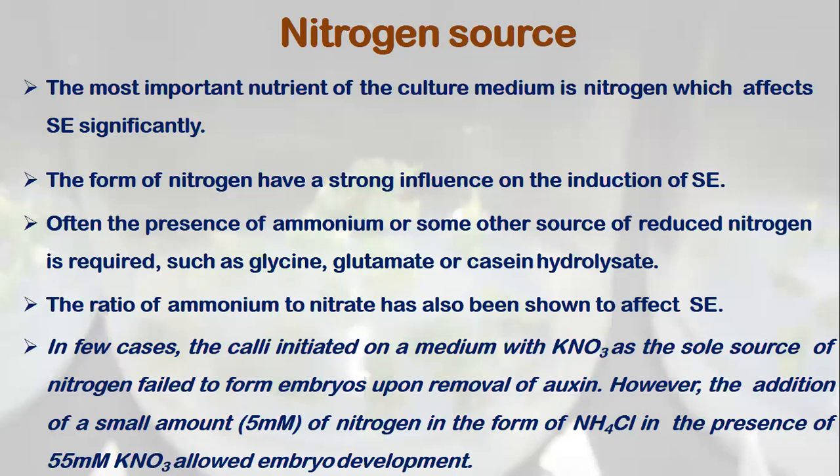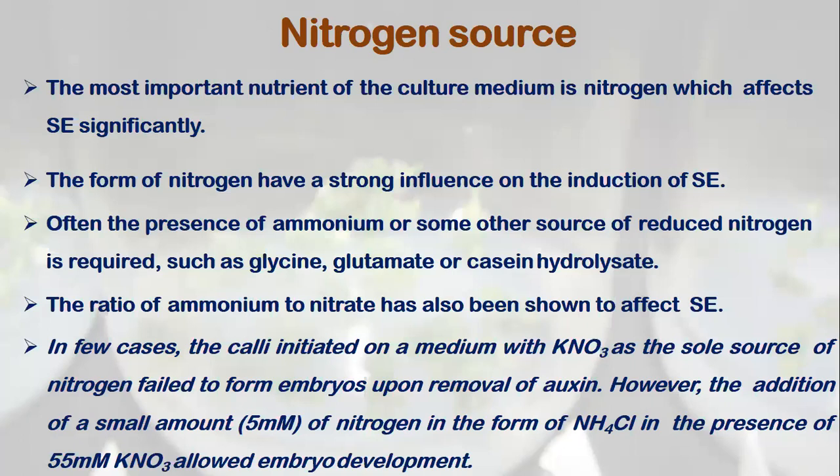In a few cases, the calli initiated on the medium with nitrate nitrogen, potassium nitrate, as the sole source of nitrogen, only nitrate nitrogen, fail to form embryos upon removal of auxins. So we may get the induction, but they do not form embryos. The embryogenesis does not proceed normally.